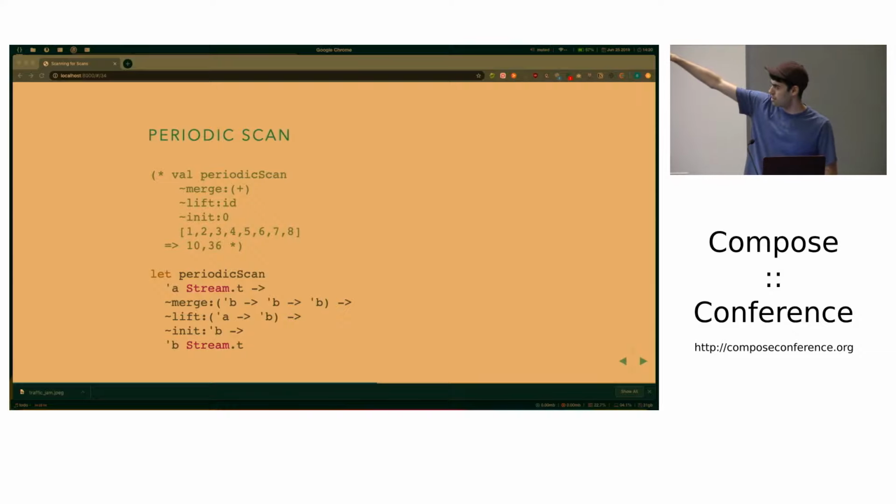And then in the example here, let's say our period is 4. That's an implicit thing when you're implementing this, I guess. This is like an ideal type signature. This isn't actually what it looks like in the code, but just to give you an idea of what's going on. Here, we're still doing this scan-like returning of intermediate results, but we're not doing so at every step. We're doing so at every 4 steps. So we're saying 0 plus 1 plus 2 plus 3 plus 4 to get 10. Then we're doing 10 plus 5 plus 6 plus 7 plus 8 to get 36.